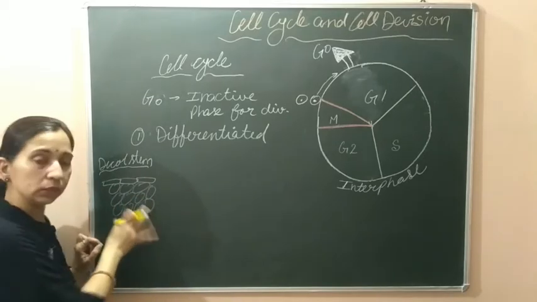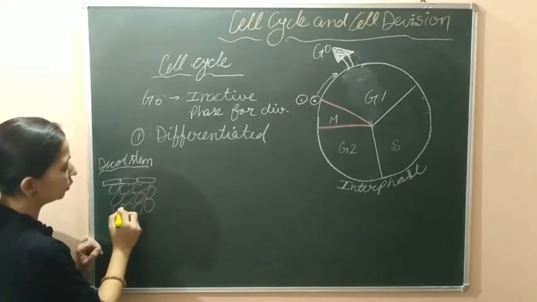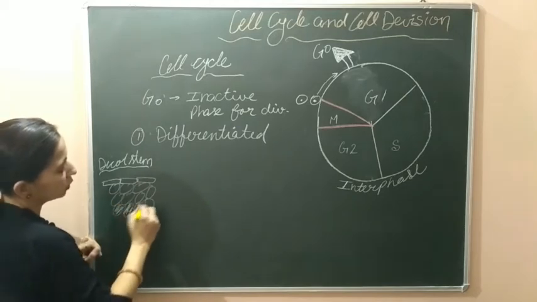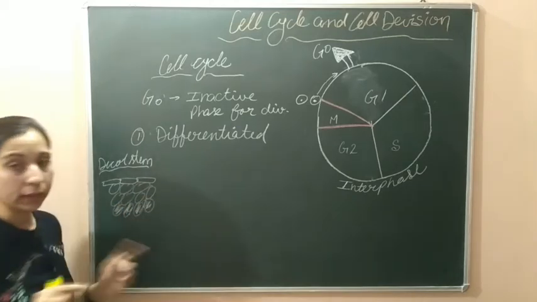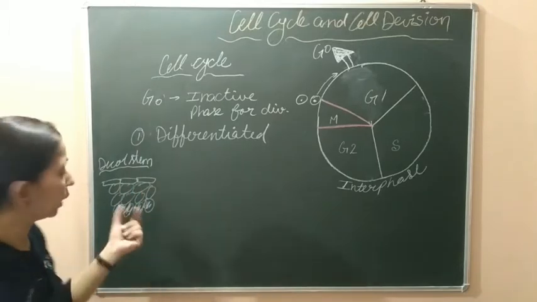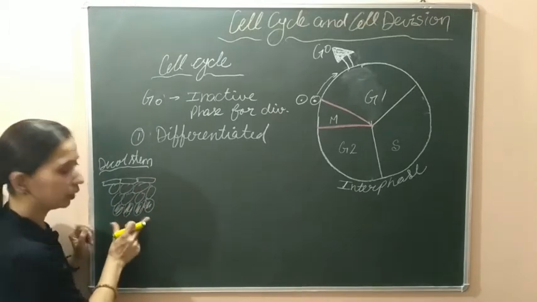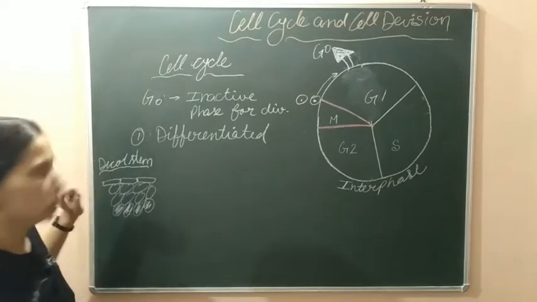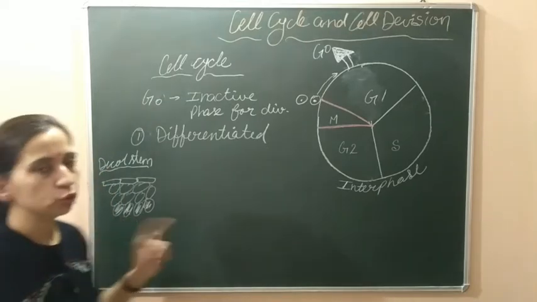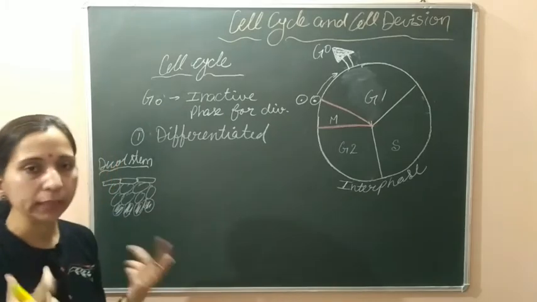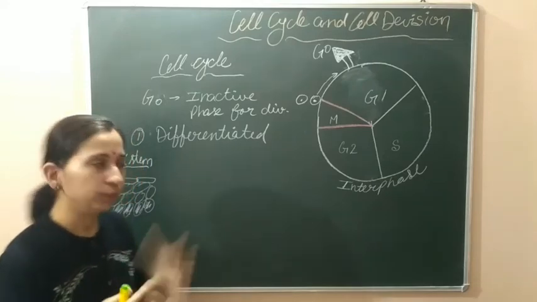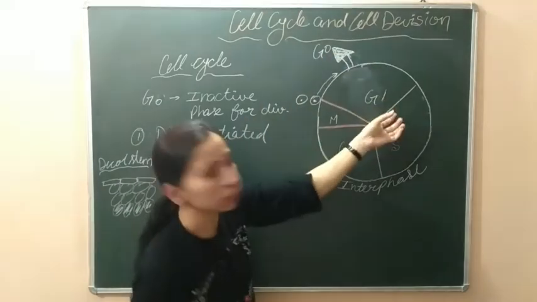Now what happens, some of these parenchymatous cells we can take. Suppose these parenchymatous cells now become meristematic again, so that they can form the cork cambium. So during secondary growth in the dicot stems, to make the cork cambium, some parenchymatous cells become meristematic again, which means they have to come back into the cell cycle.